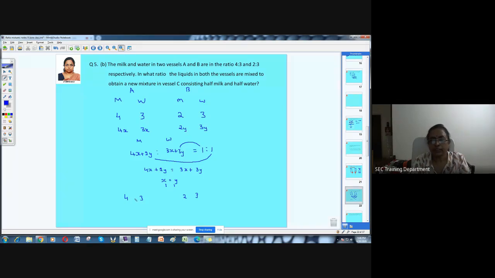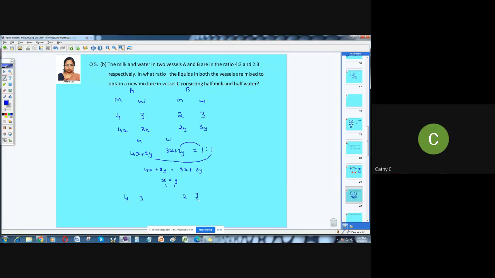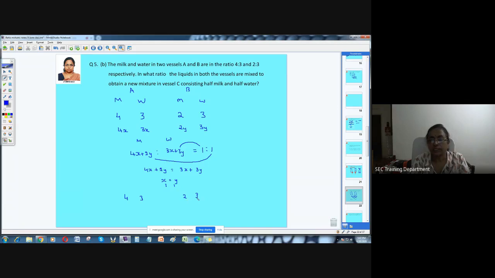So your quantity here, what is the question asking? In what ratio are the liquids in both? In the first container, you're going to have 4 liters of milk, 3 liters of water. In this one, 2 liters of milk and 3 liters of water. So what's the quantity here? 7, and here it is going to be 5. So if you mix this in the ratio 7:5, then it's going to have a 1:1 ratio. You can also add and see. When you see this 4 plus 2, the milk alone is 6 liters. Water also is 6 liters. So it's going to be half milk and half water. Is that clear?